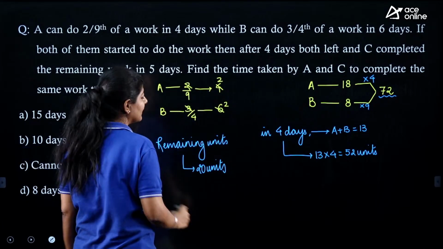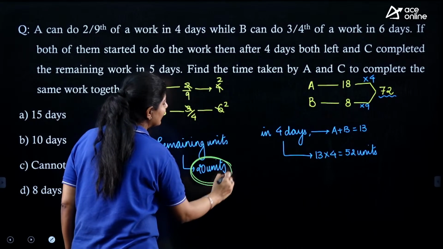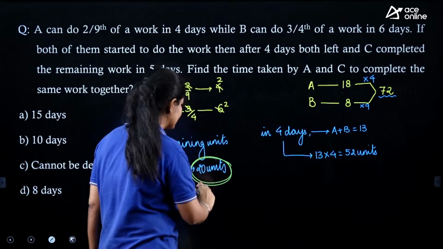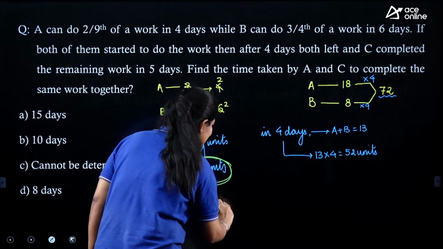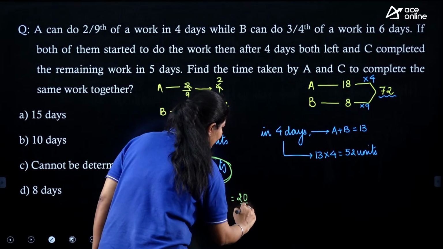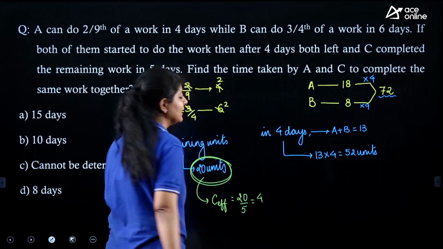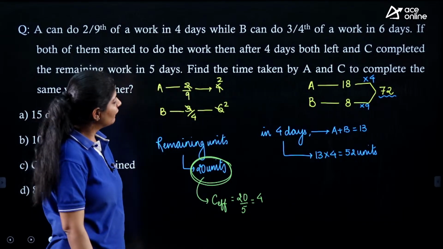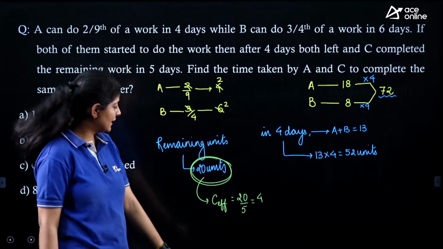Now the question is saying that this 20 units is completed by C in 5 days. That means the efficiency of C that we got over here is 20 by 5. That means the efficiency of C is 4, right?